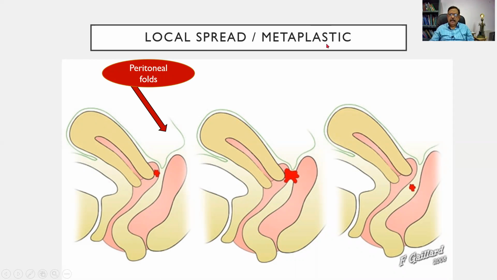Local spread and metaplastic. So you find that this is the peritoneal fold. The peritoneal fold is composed of the mesothelial cells. Probably there is some change in the mesothelial cell. It is getting converted into the endometrium. This is called metaplastic. Also, from the uterus through the cervix, it can spread to the vagina, it can spread to the bladder or the anorectal region. So, the local spread and the metaplastic.